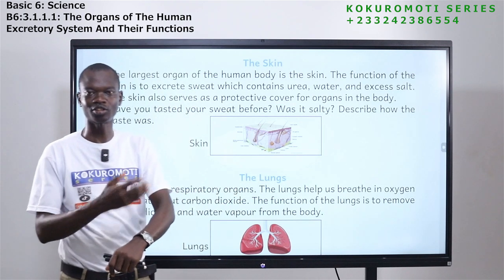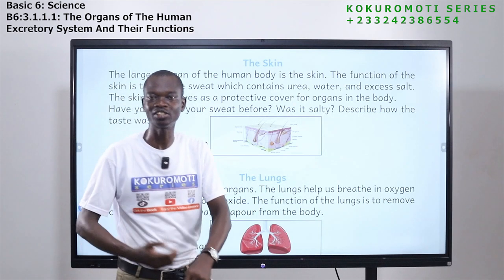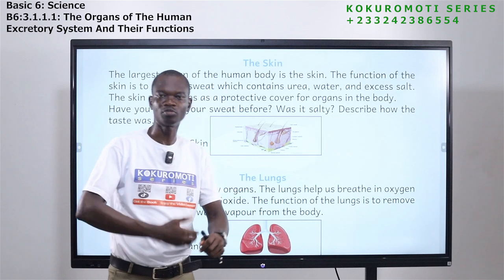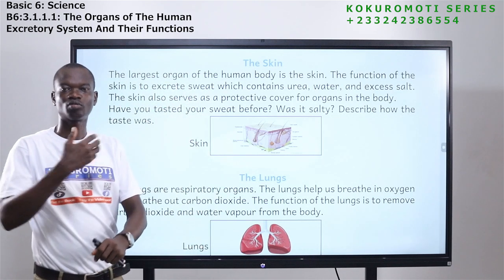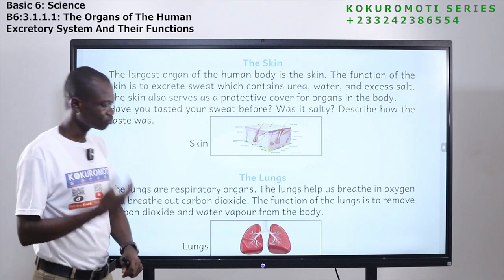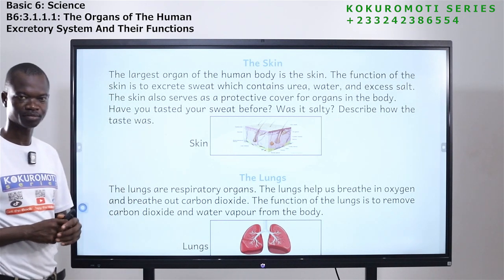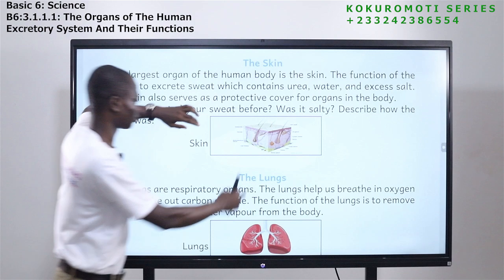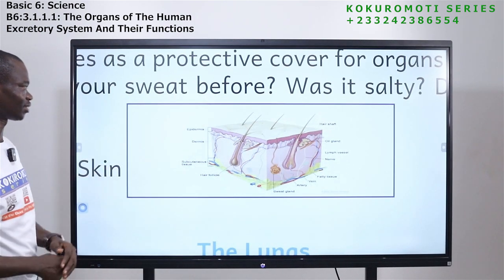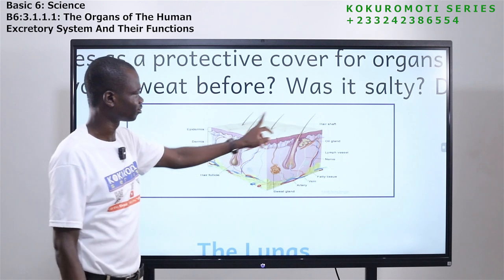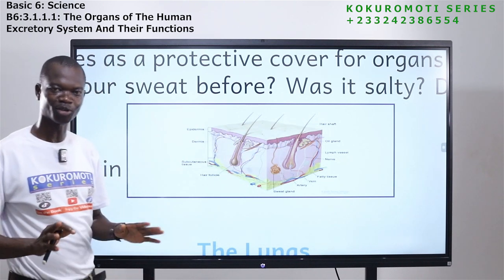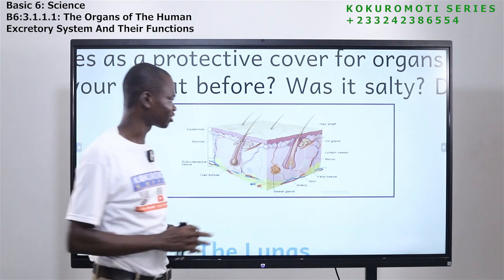So when you see sweat on your skin, it tells you that the skin is removing waste from the body. The skin is removing excess water, excess urea, and then excess salt from the body. Okay, so this is how the skin looks. This is our skin. You see the hair. This is the inner part of it. I hope you have seen it. Now let's look at the next one.